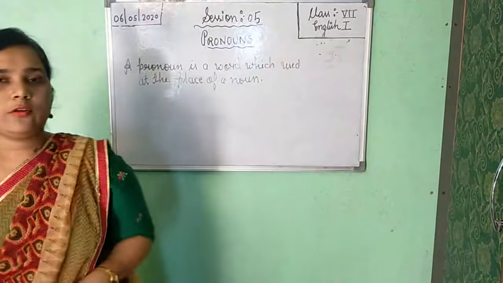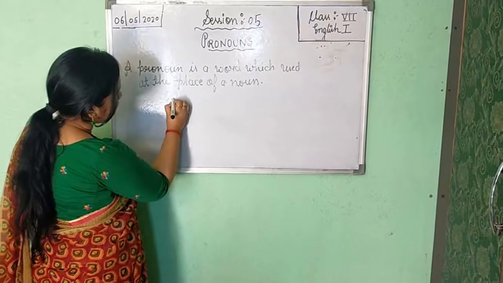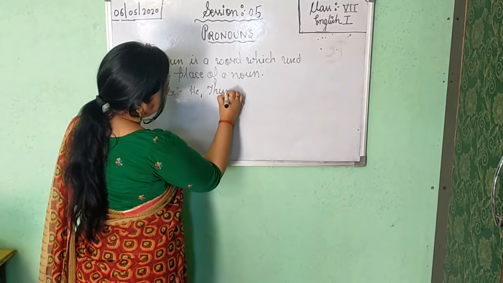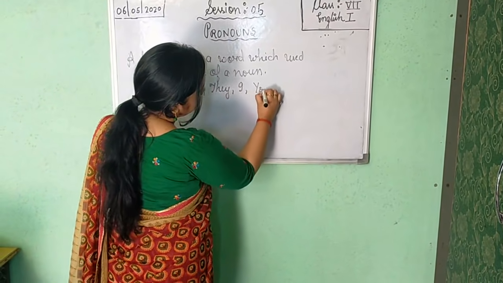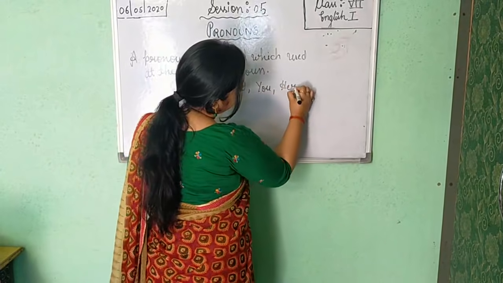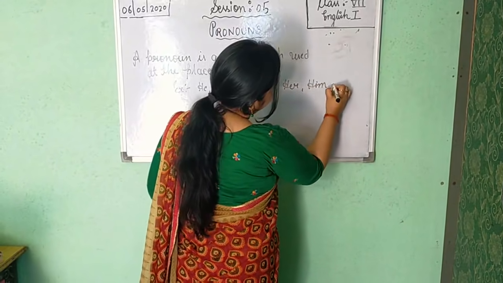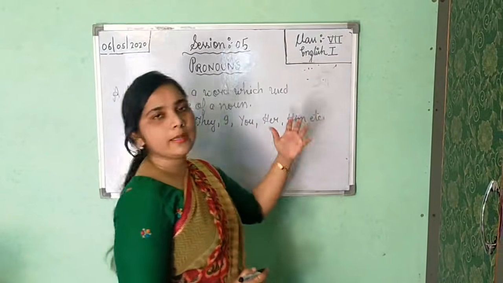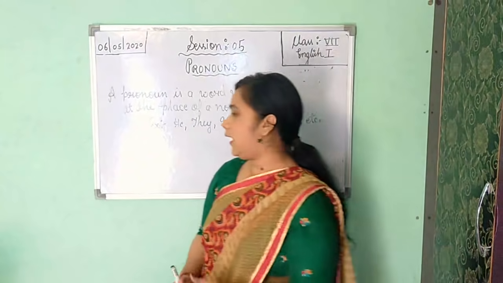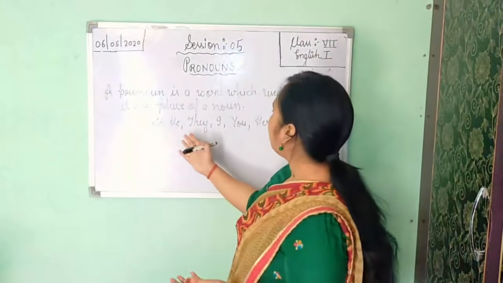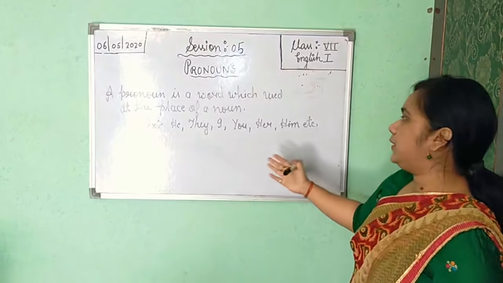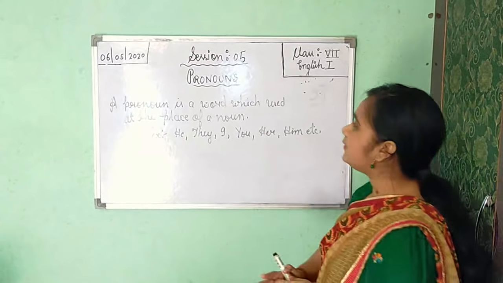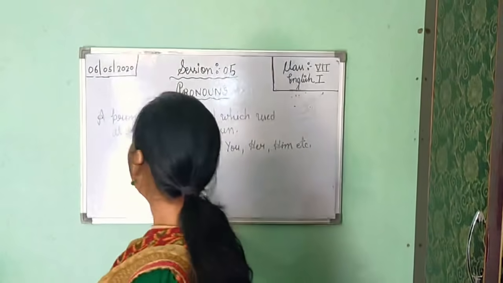There are different kinds of pronouns. Please note down some examples: he, they, I, you, her, him, etc. Okay? He, they, I, you, her, him are different kinds of pronouns, and of course there are more examples. Here I have given 6 examples only. So please note down in your copy the definition along with the examples.